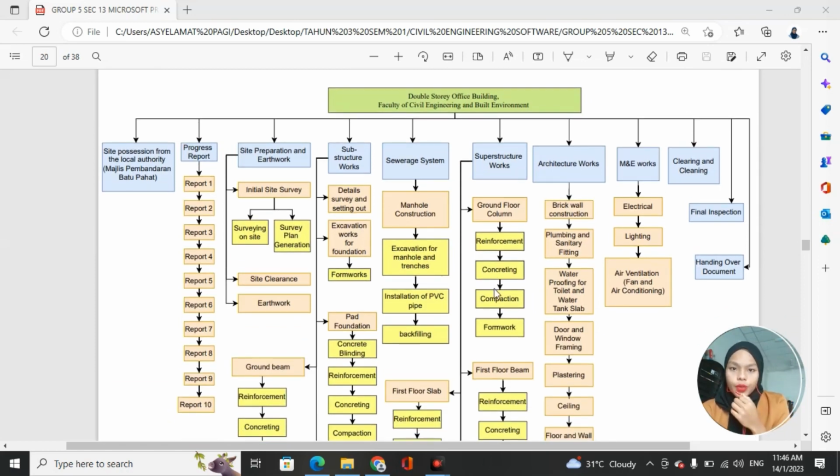Okay, as for the project, we made it for a double-story office building at the Faculty of Civil Engineering and Built Environment. Okay, so we have three stages: the first stage is the blue color, the second stage is the pink color, and the third stage is the yellow color.